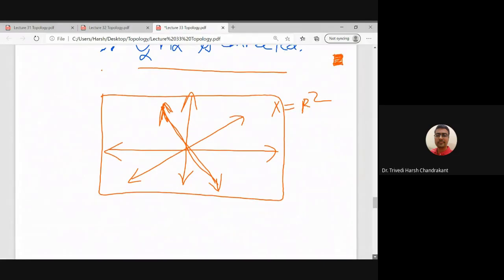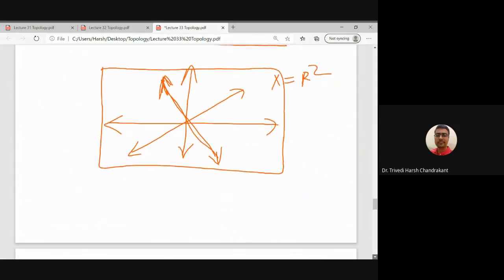When I take the union of all lines passing through the origin, I get the whole space R2. The origin is common to all the lines: the intersection of all lines passing through the origin is a single point P, the origin.